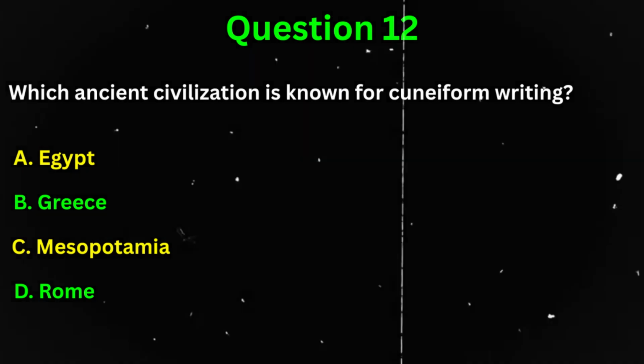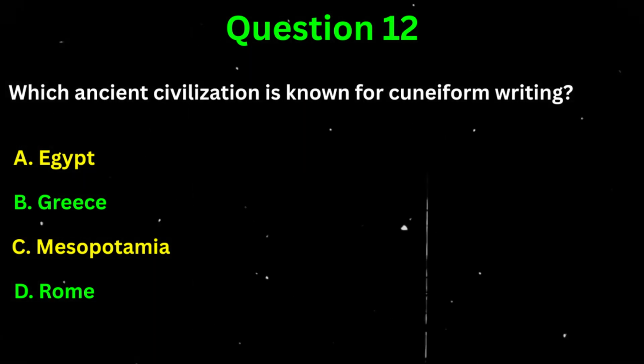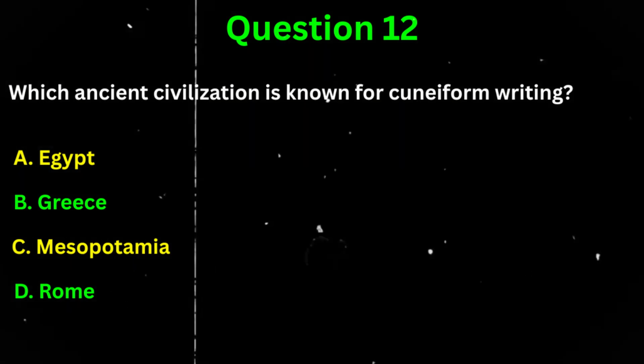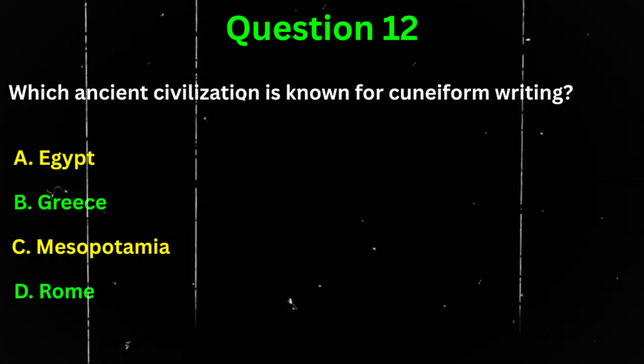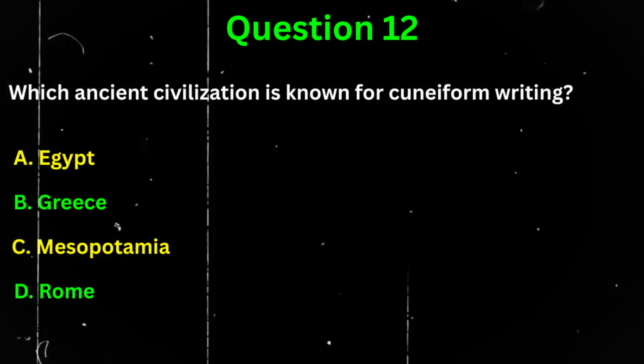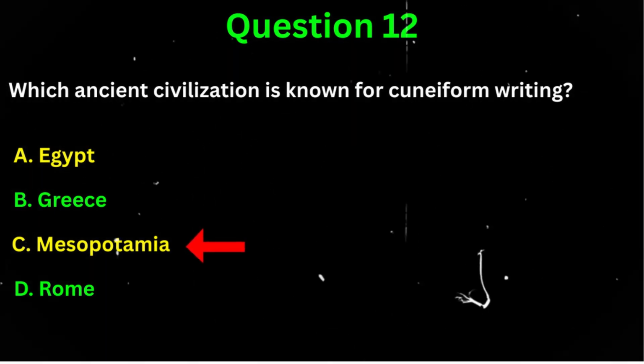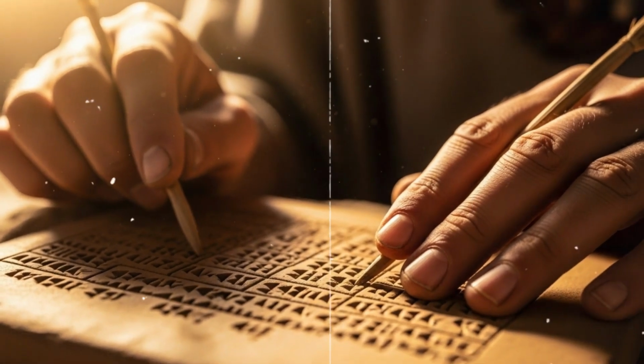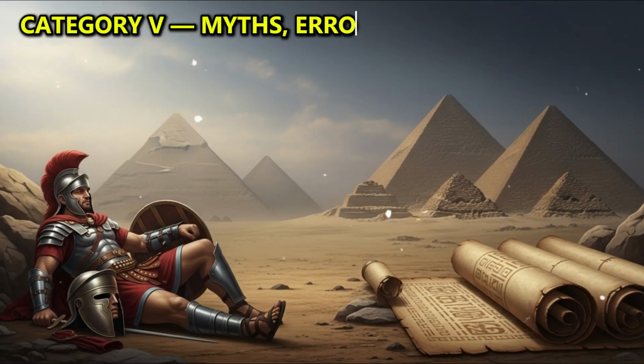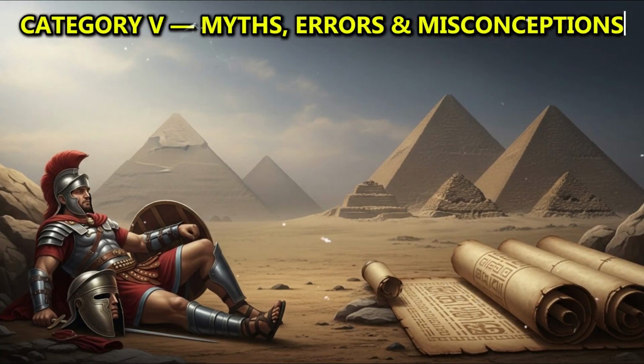Question 12. Which ancient civilization is known for cuneiform writing? A. Egypt. B. Greece. C. Mesopotamia. Or D. Rome. The correct answer is C. Mesopotamia. Cuneiform is among the earliest known writing systems. Category 5. Myths, Errors, and Misconceptions.